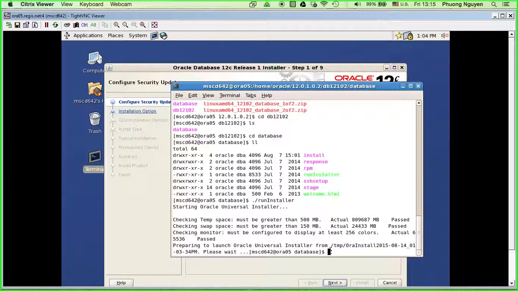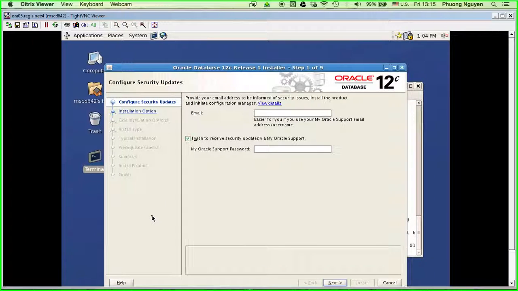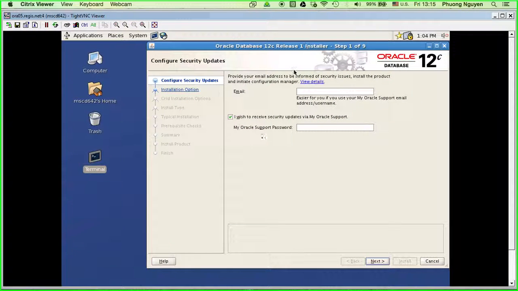This is the VNC viewer that we use. Okay, so everything looks okay. That's why it loads this installer. Right. Okay. So now this installer will have steps 1 to 9. So we have 9 steps total. This is where we install the binary. We use it to install the binary files.